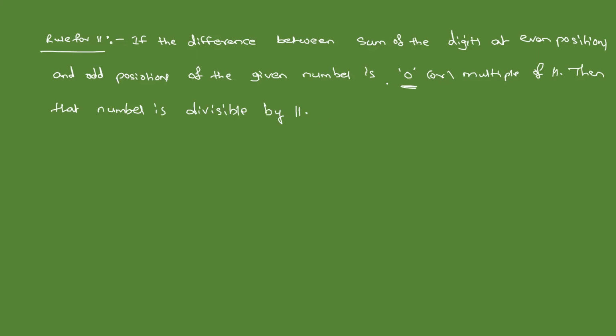In most of the cases, you will get 0 only. Multiple of 11, very rarely you will get, students.